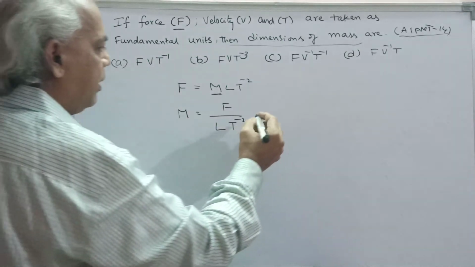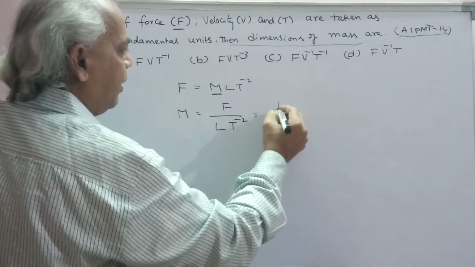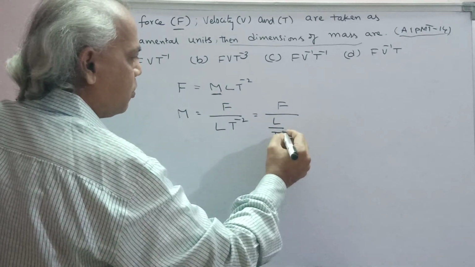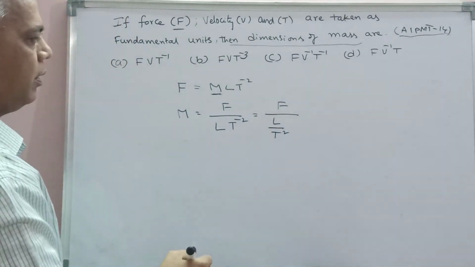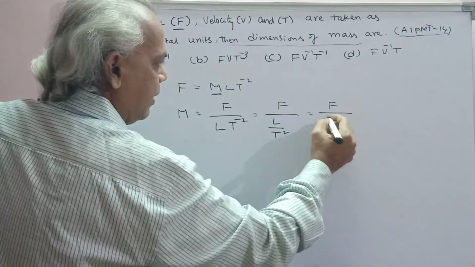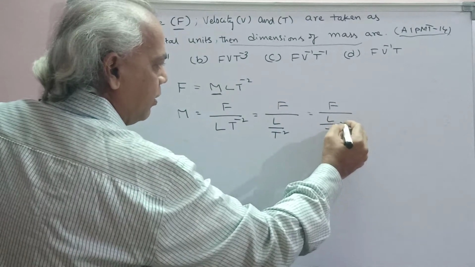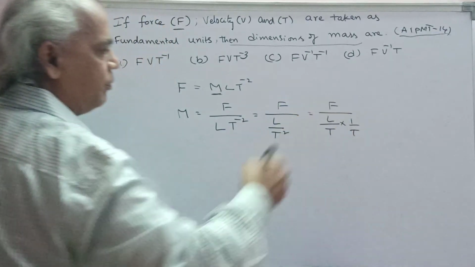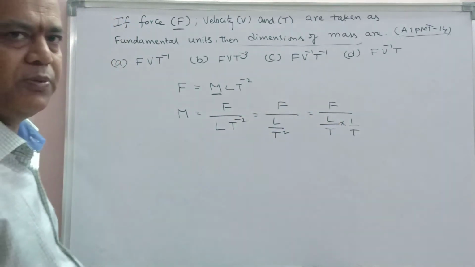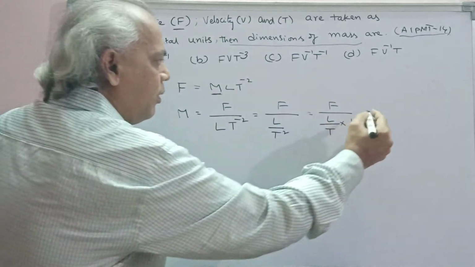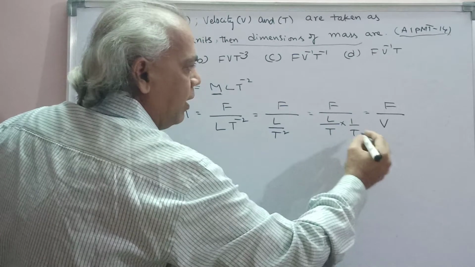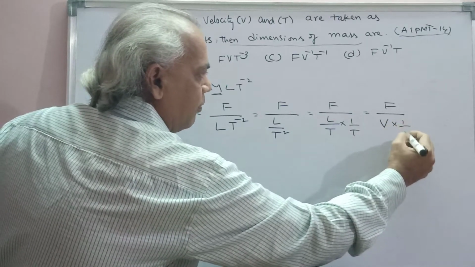So here it can be written as F by L by t square, and it is equal to F by L by t into 1 by t. So what is L by t? Displacement by time is velocity. So F by v into 1 by t.